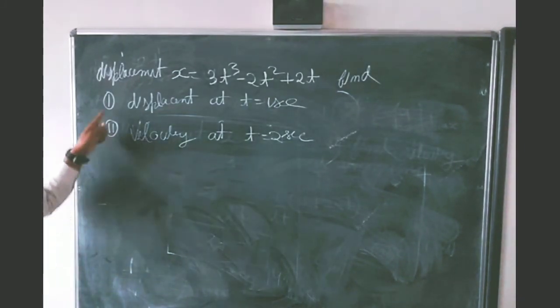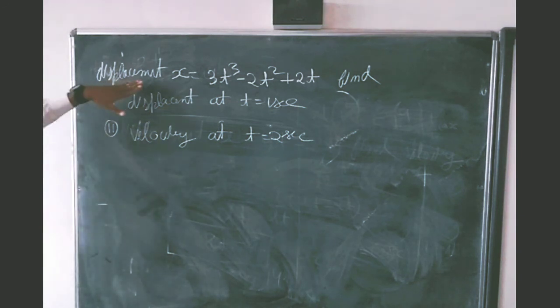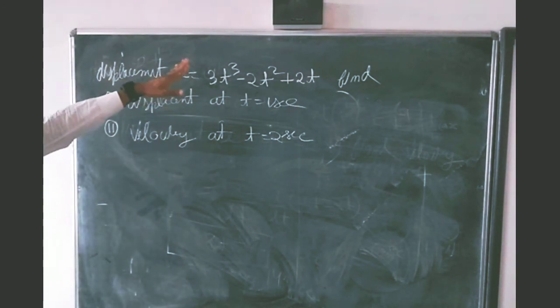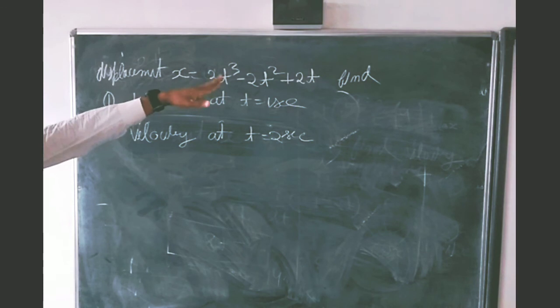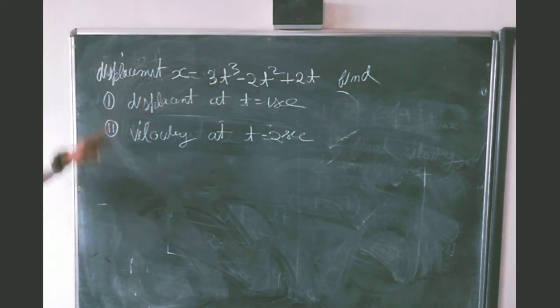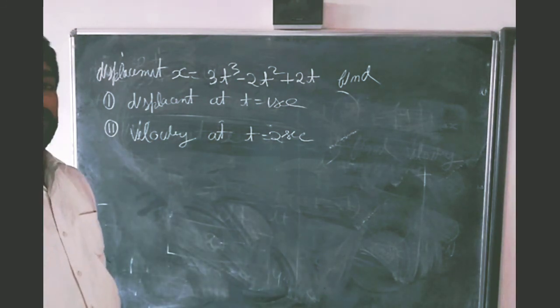Then students, I have a question for you. Displacement x is equal to 3t cube minus 2t square plus 2t. Find number 1, displacement at t is equal to 1 second, and number 2, velocity at t is equal to 2 seconds. I am waiting for your answer.